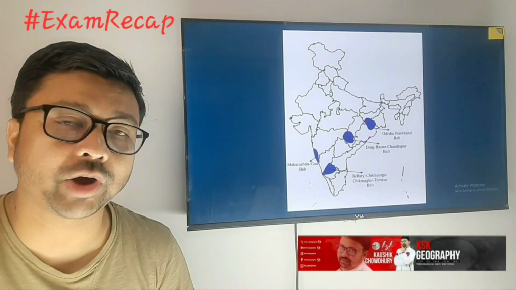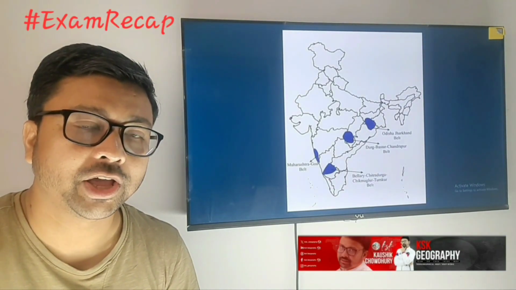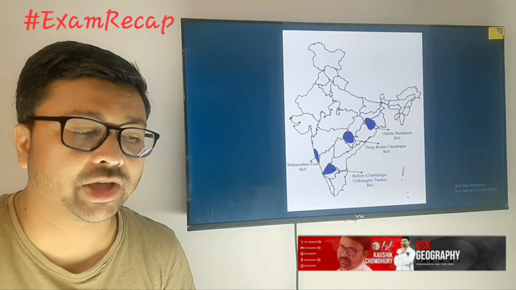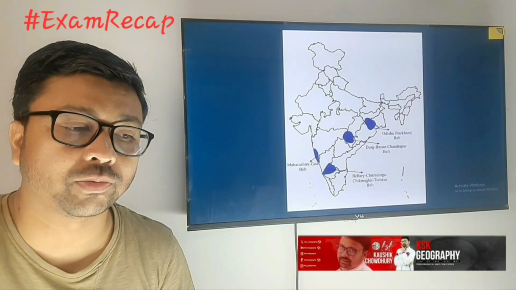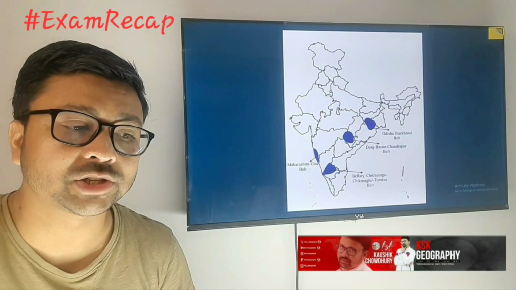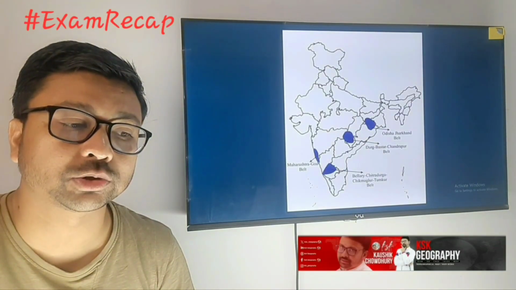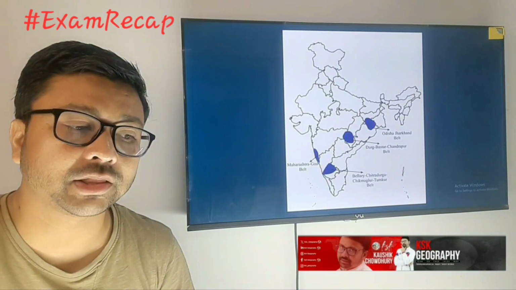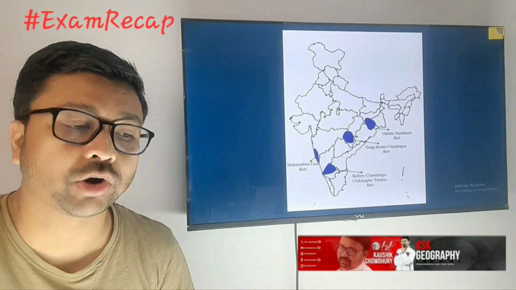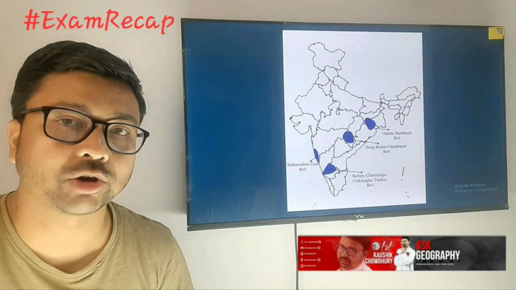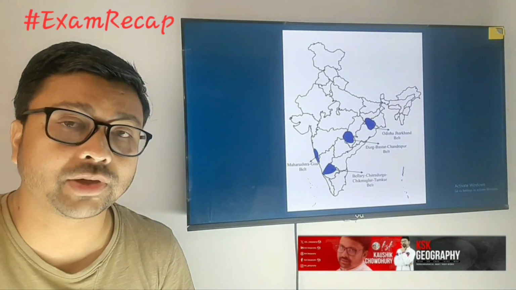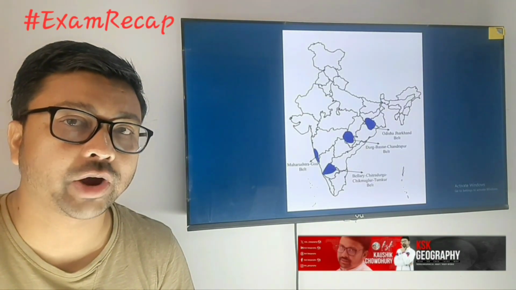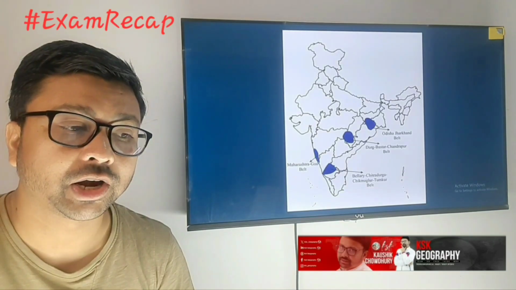Next, you need to focus on where in India you get the iron ore. First of all, we are very lucky as Indians because we have a good amount of iron ore deposits all over India. Basically, there are four belts: the Odisha-Jharkhand belt, the Durg-Bastar-Chandrapur belt, in the south the Bellary, Chitradurga, Chikmagalur and Tumkur belt, and the Maharashtra-Goa belt. Those are the four belts. That will be very helpful for understanding where those iron ore fields are located.